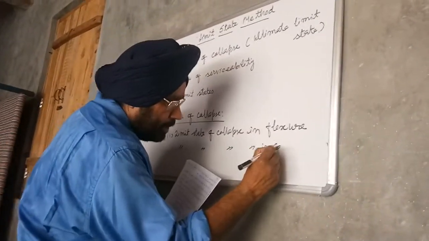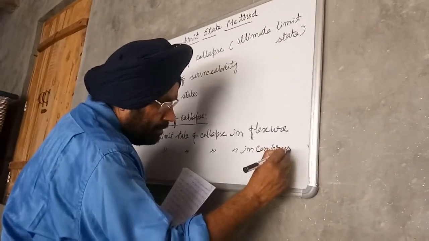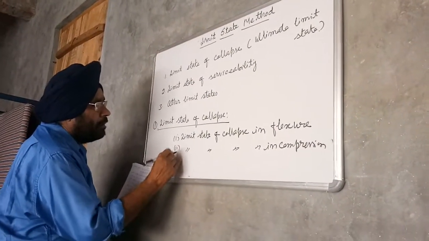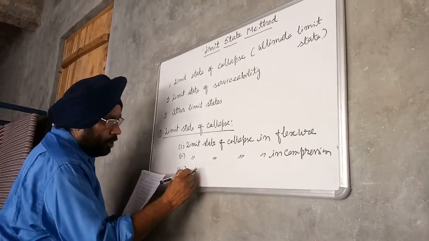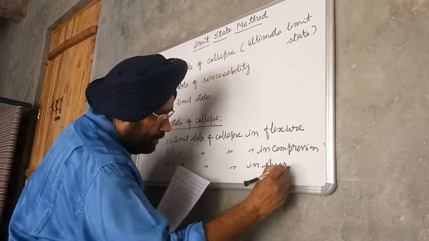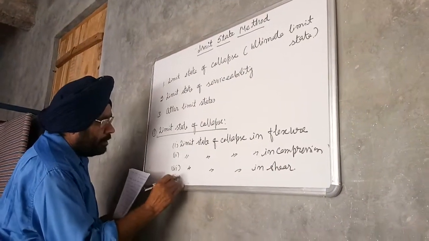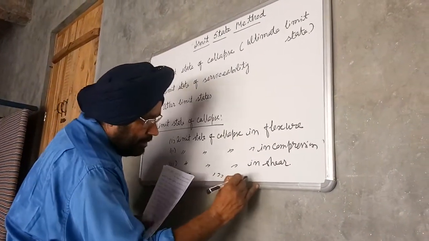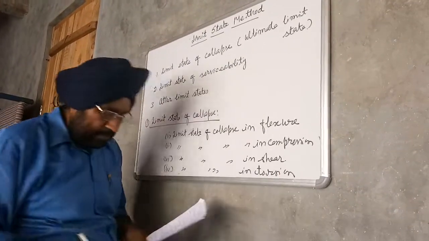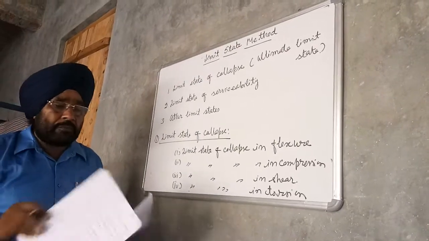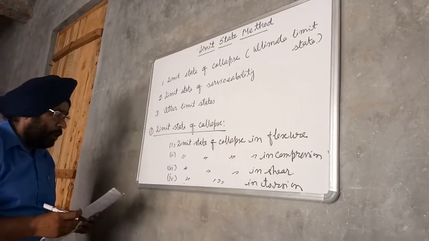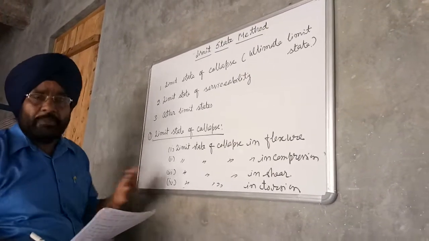Second, limit state of collapse in compression. Third, limit state of collapse in shear. Fourth, limit state of collapse in torsion. So the limit state of collapse depends upon ultimate strength.